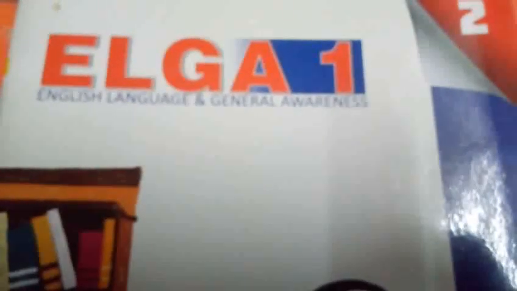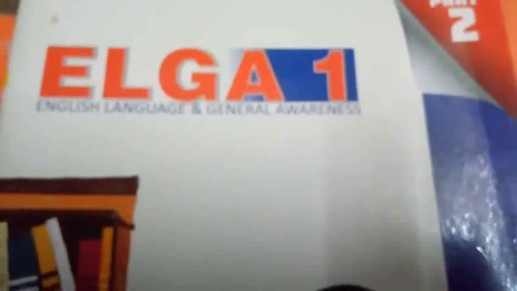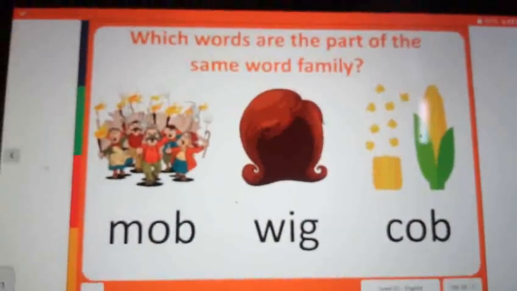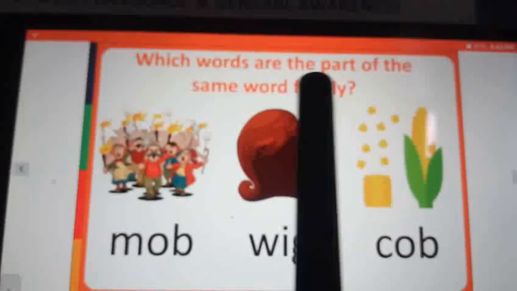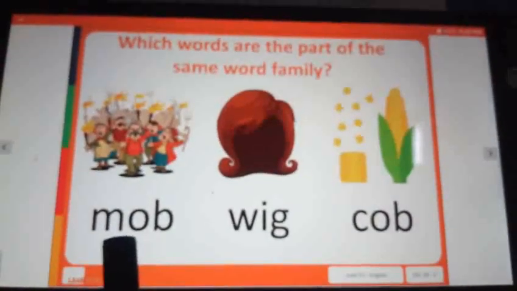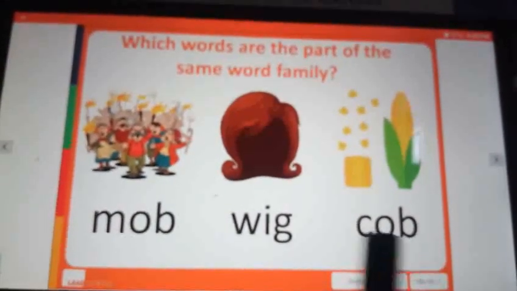Yes. Now, my dear children, you have to think on your own. Give some examples for the same word families. Yeah, great, my dear children. Now I will show the CRL. Shall we do one word family activity? Okay? Yes. See this, my dear children. Listen carefully. Which words are the part of the same word family? See this. Mob, wig, cob.